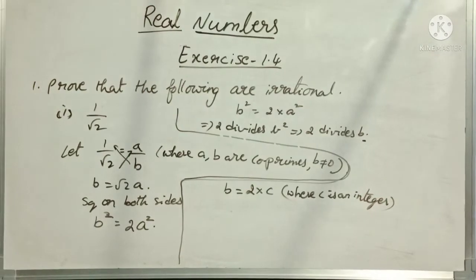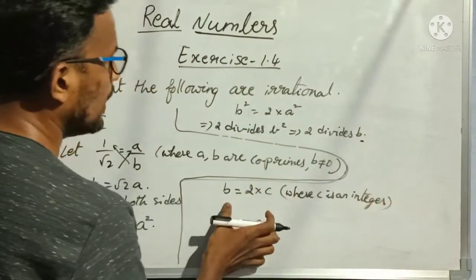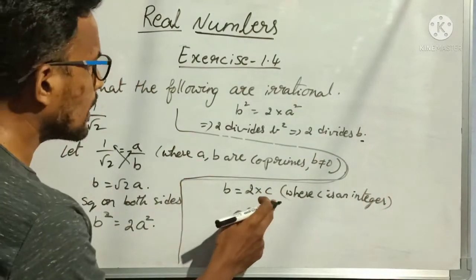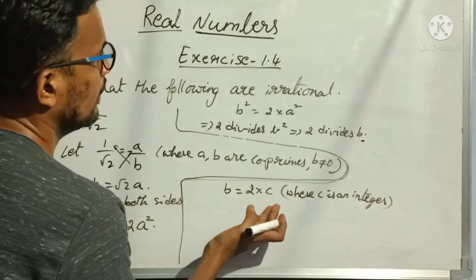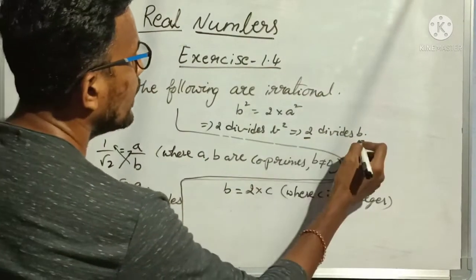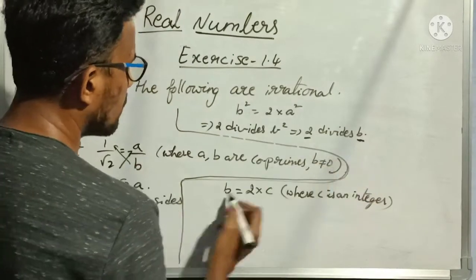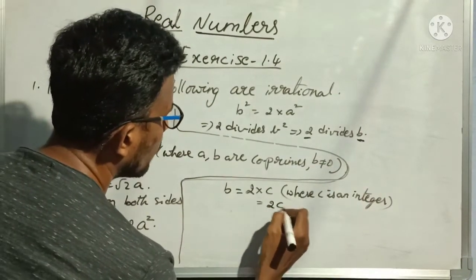When 2 is dividing b, then b is also a multiple of 2, right? So 2 into some c. That c may be any integer, maybe 0, 1, 2, 3, but it is a multiple of 2. Why? Because 2 divides b. That's why b is equal to 2 into c, which is nothing but 2c.